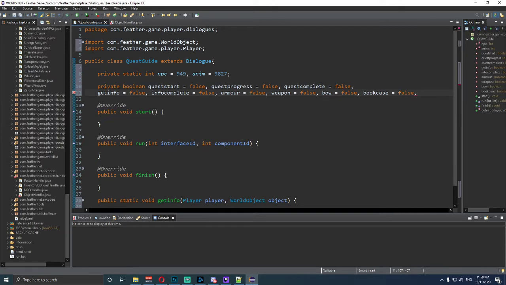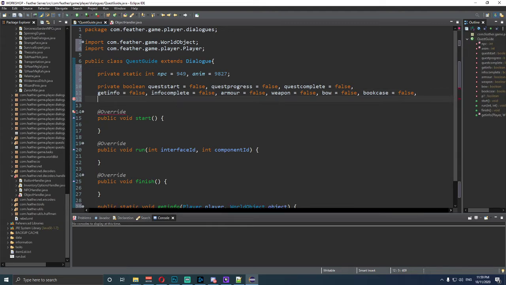The next one is P1 is equal to false, which we'll do on the next line. So P1 is equal to false. P2 is equal to false. P3 is equal to false. P4 is equal to false. And semicolon at the end of that, please. Okay, now Control S to save. Good, that's all of that done.